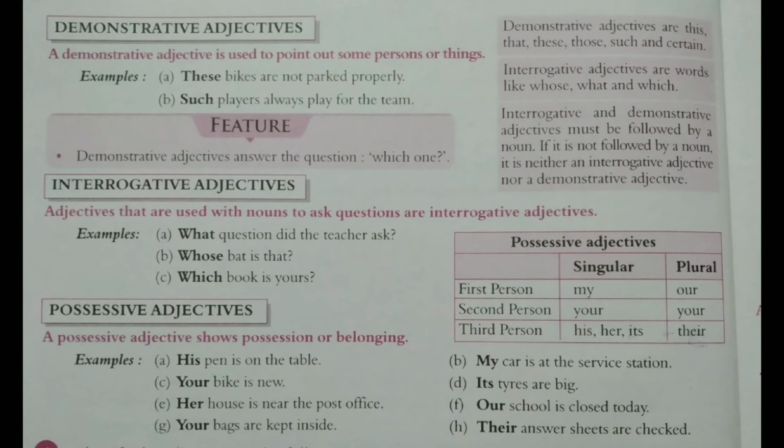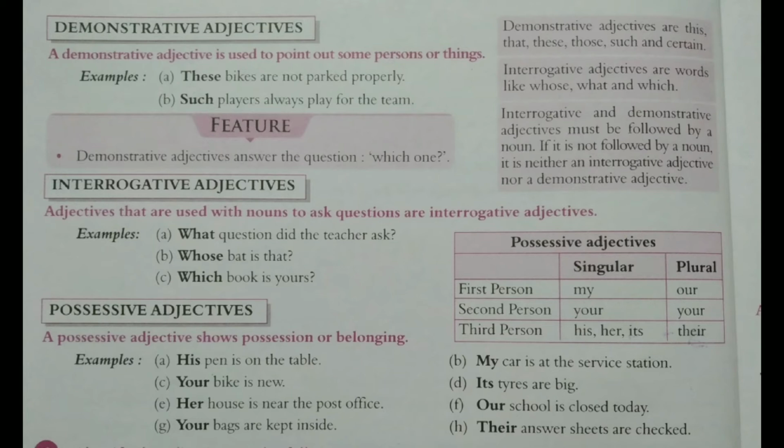In first person we use my for singular and our for plural. Second person, your is used as singular as well as plural. Third person, his for male singular, her for female singular, and its is used for things in singular. And plural of all these three is their, T-H-E-I-R. There is third person plural possessive adjective.